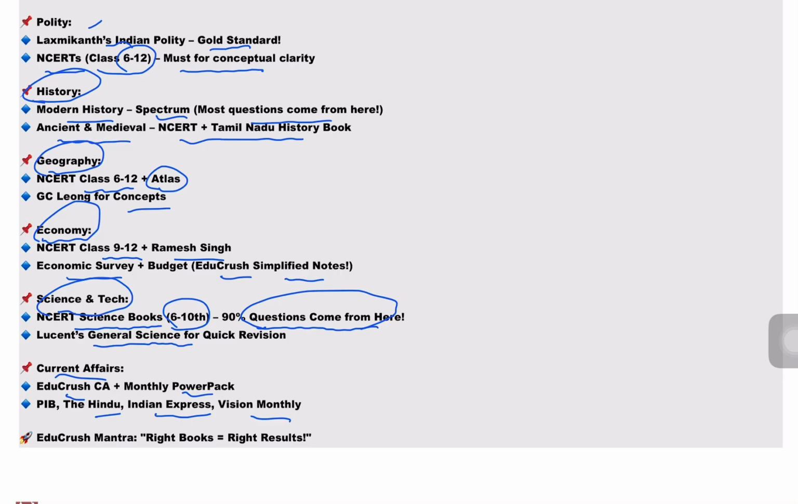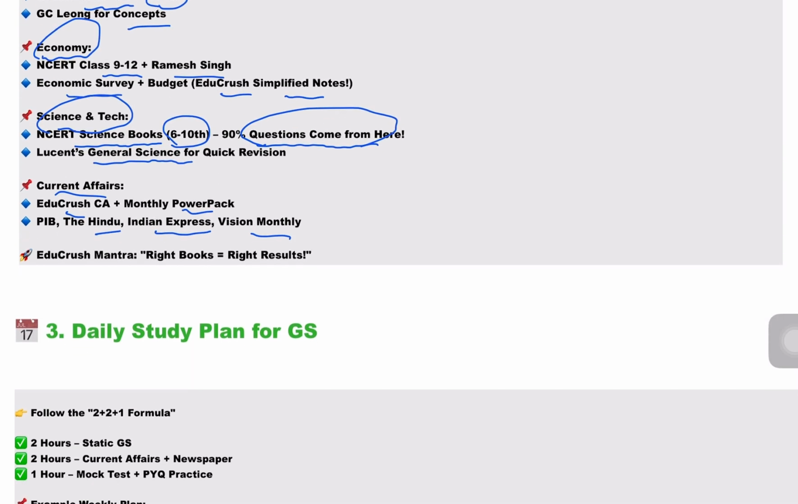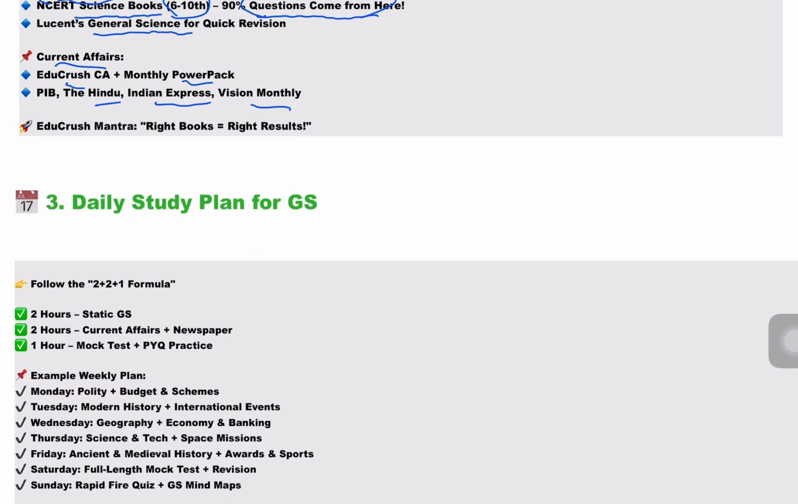Next, a good plan will save you time and boost your score. So, follow the 2 plus 2 plus 1 formula, that is 2 hours static GS, next 2 hours current affairs plus newspaper, next 1 hour mock test plus PYP practice.